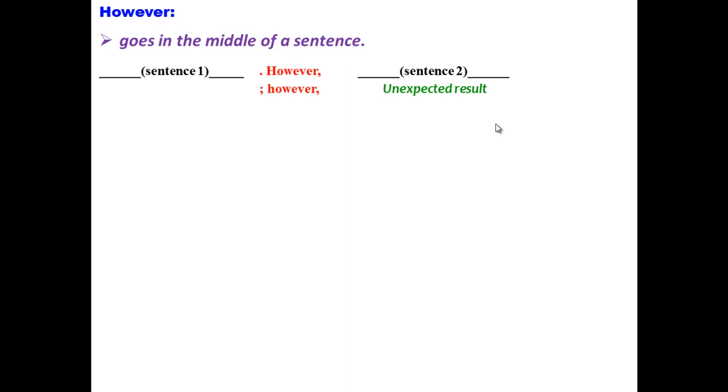As for "however," just like "but," "yet," and "still," it can go in the middle of a sentence. We put it between sentence 1 and sentence 2. As for its punctuation, we put it either between a full stop and a comma, or between a semicolon and a comma. When we put a full stop before it, we capitalize H. When we put a semicolon before it, we write small h. Let us see some examples.